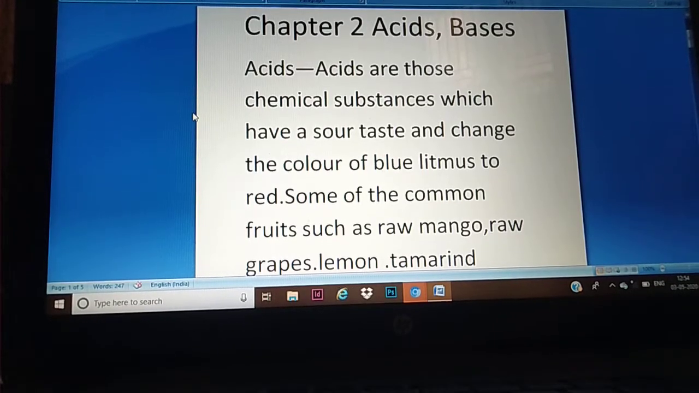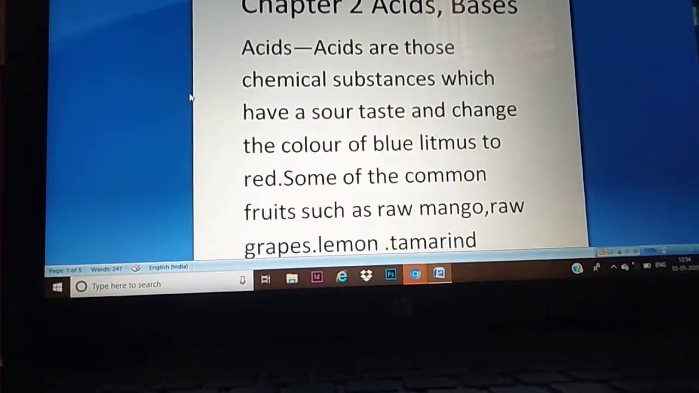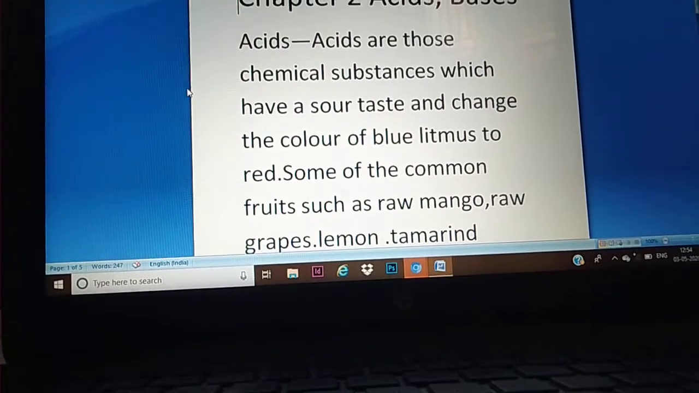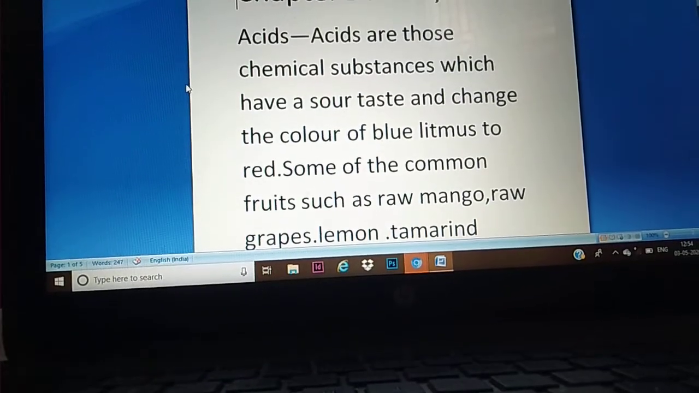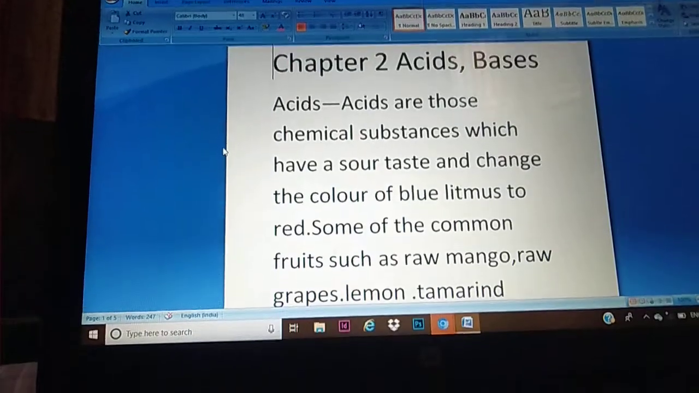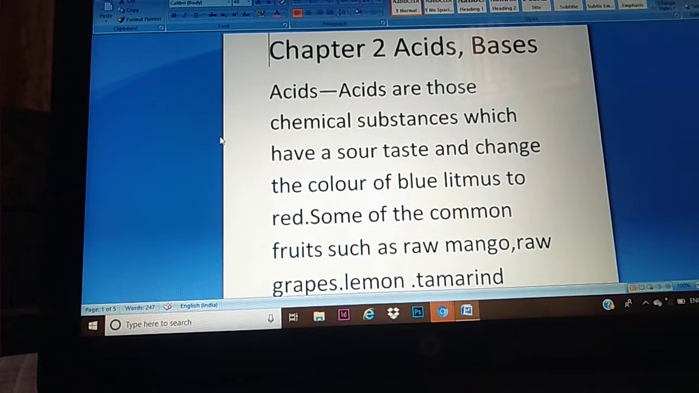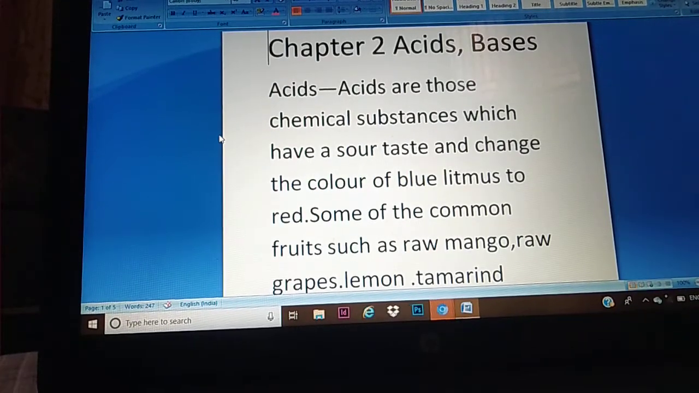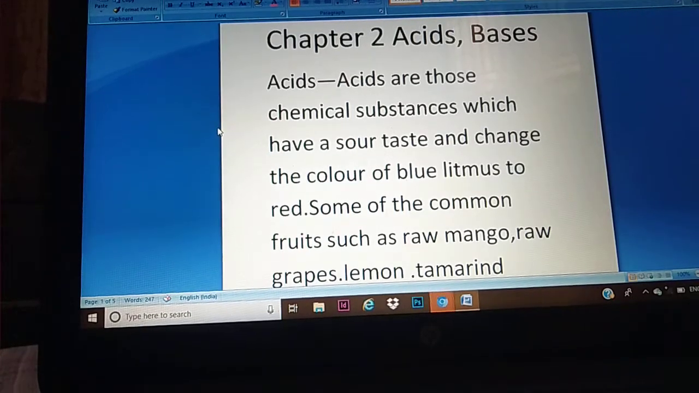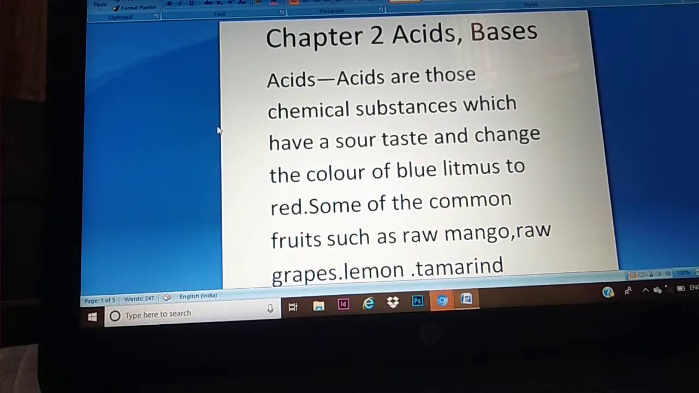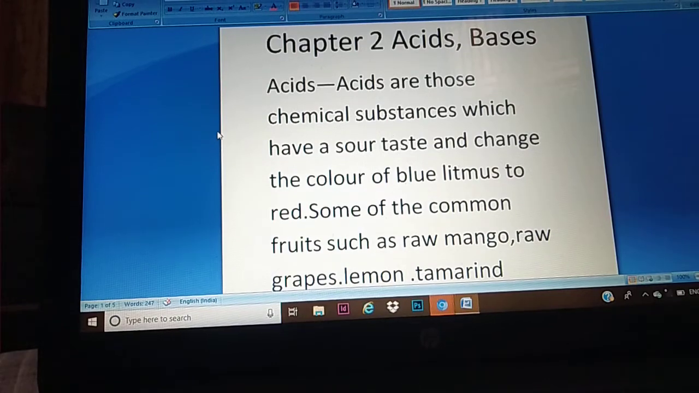So what are acids? Suppose we cut a lemon and taste it, then the lemon appears as a sour taste. So that means some sour substance is present inside the lemon. What is that? It is citric acid. So that means this is an acid. So how can we define the acids?